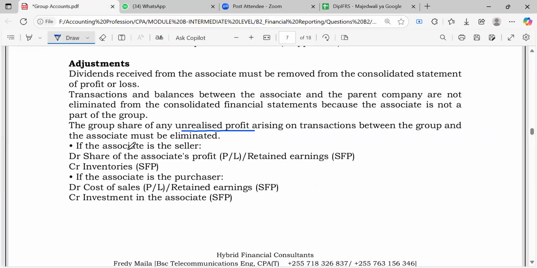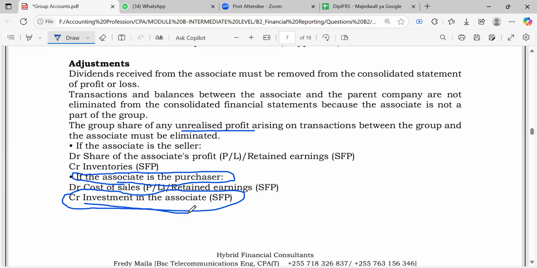Look here. If the associate is a purchaser, it means the group is the seller. The associate has inventory, but you cannot say credit inventory because the inventory of the associate will not be visible in the group because it is not consolidated. That's why what we will be having is the investment in the associate, the investment the company made in the associate. So that's why you credit investment in your associate.